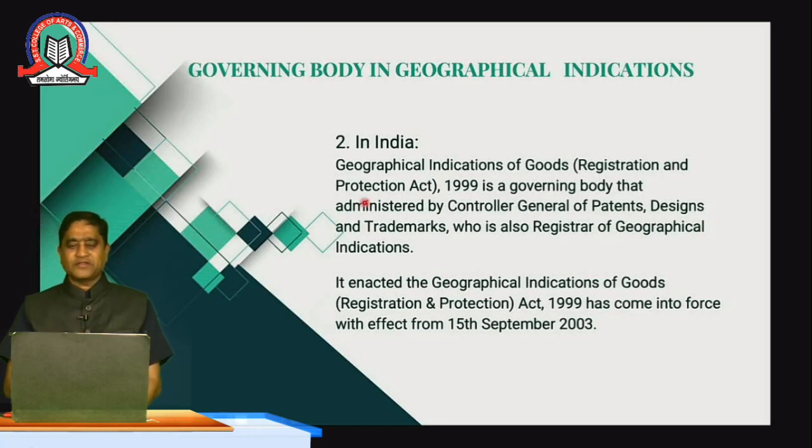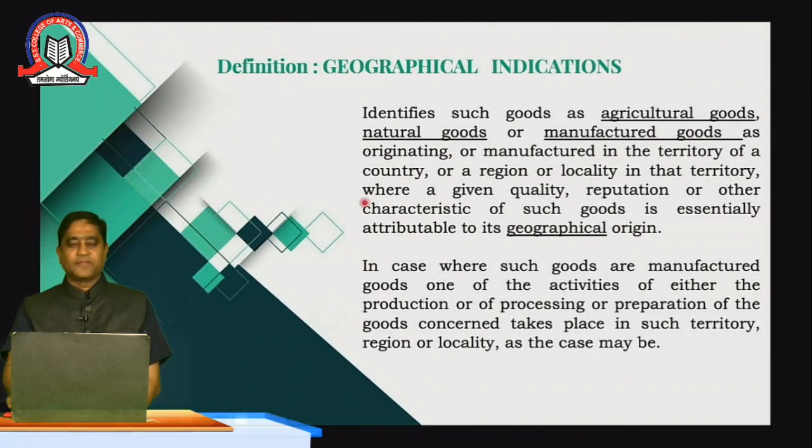It was enacted as the Geographical Indications of Goods Act 1999 and came into force on 15th September 2003. So, students, it is 20 years old, so we call it a new act. As time passes, we will get more information. Coming to the definition, geographical indication covers goods which are agricultural goods, like basmati rice or jute, that would be classified as agricultural products.